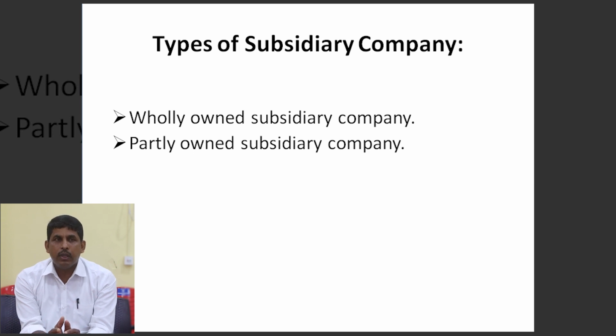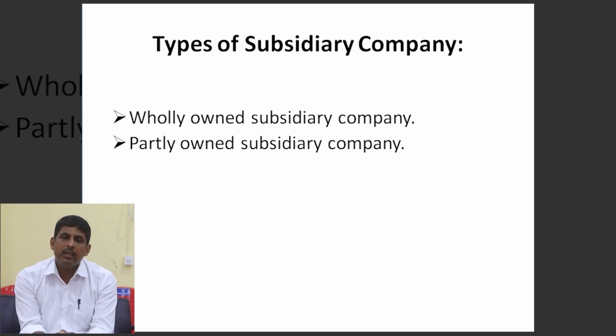For our earlier example, company B has 6,000 shares. If company A acquires all the 6,000 shares of company B, then company A will be the holding company of company B, and company B the wholly owned subsidiary of company A.